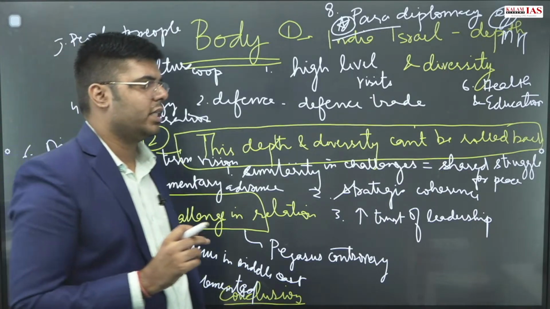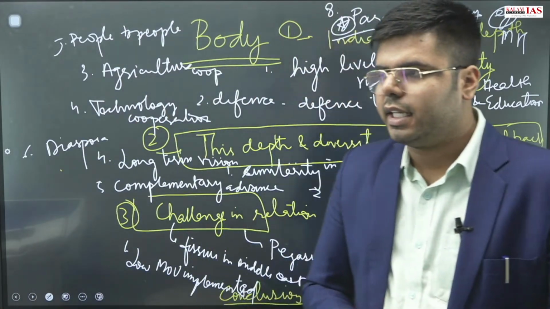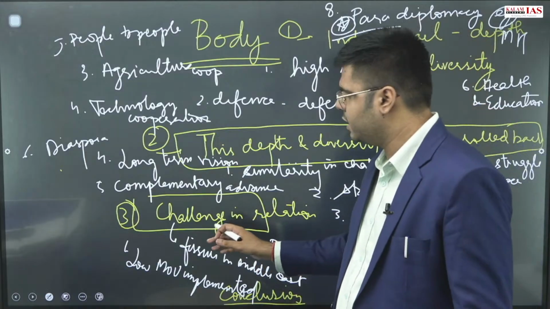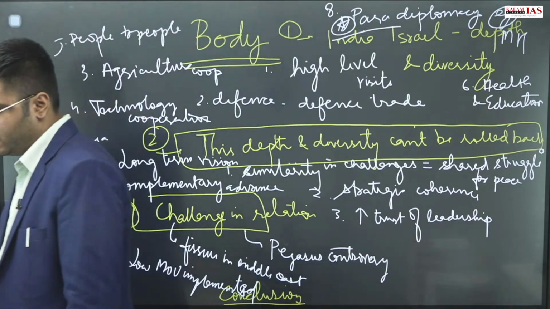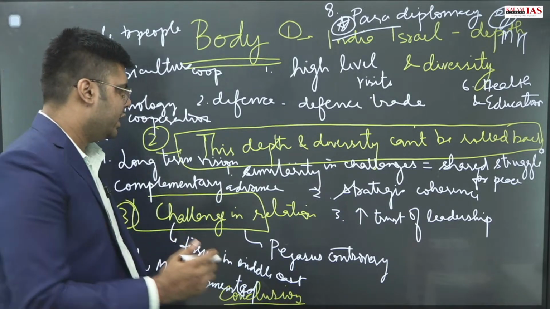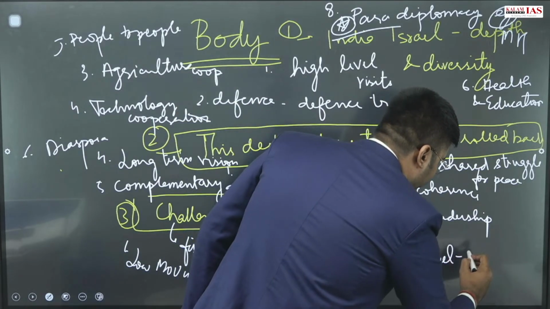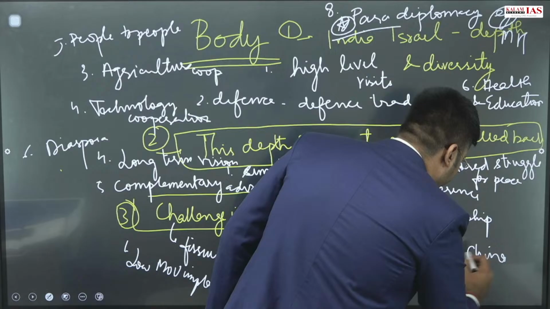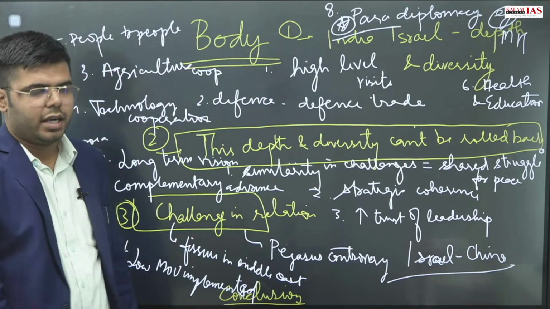Another factor you can highlight as a challenge is the increasing Israel-China ties, with China increasingly a trading partner to Israel. So increasing Israel-China ties are a challenge for us. So these points can be highlighted.